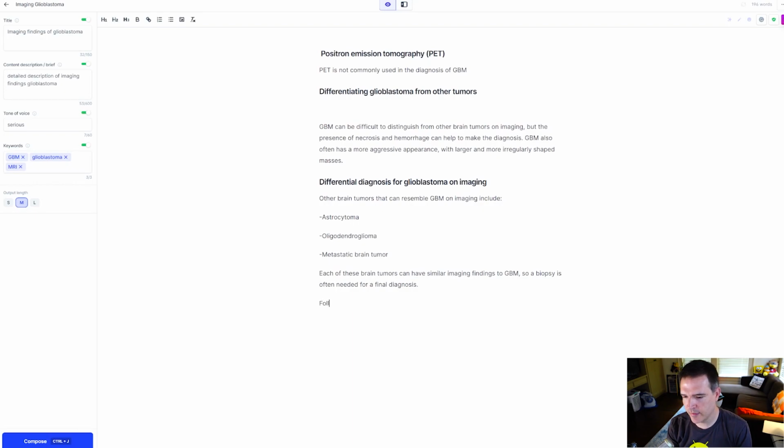How about, let's see, follow up imaging of glioblastoma. Let's see what that's going to say. We'll call that heading 2. Let's see what Jasper is up to.